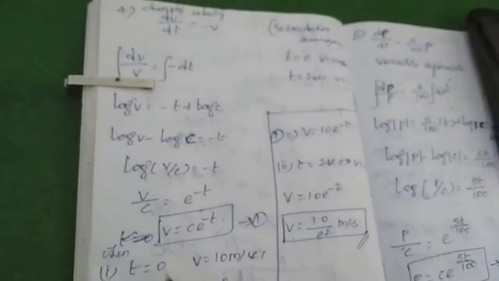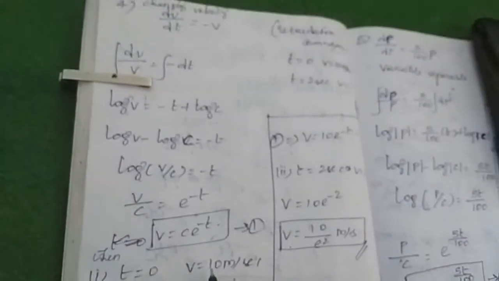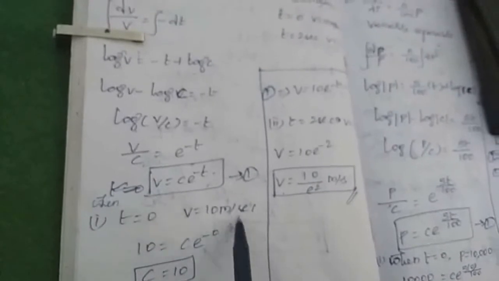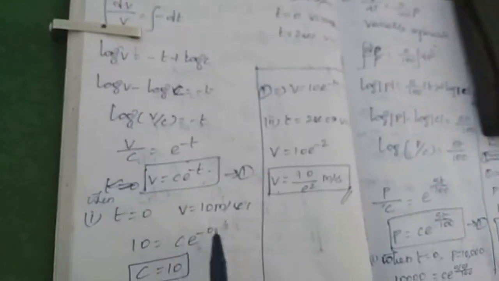When t equals 0, because the initial time is always 0, the initial velocity is given as 10 meters per second. So substitute v equals 10 and t equals 0: c e power 0 equals 10.